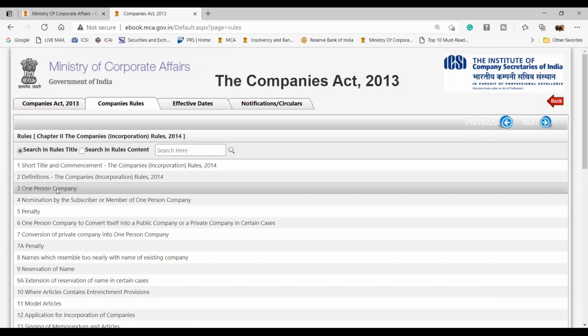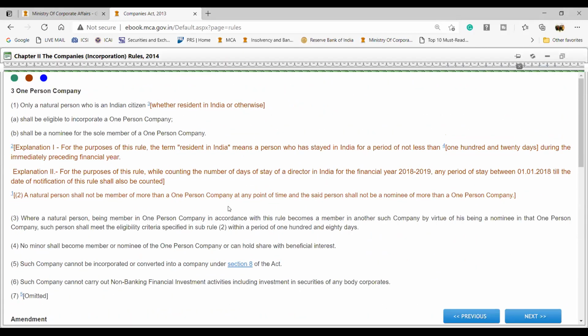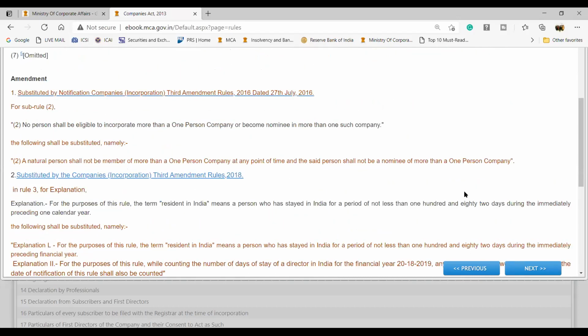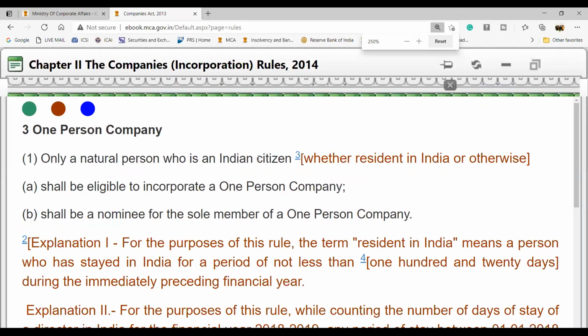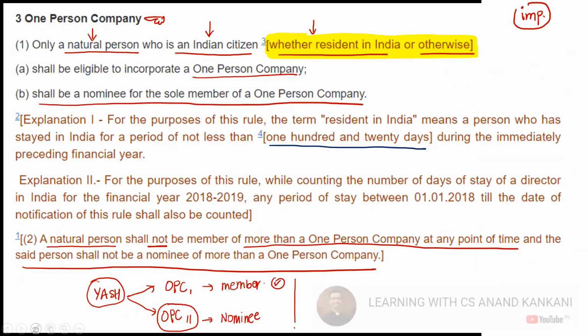So if you see here, can you see the amendment now? This part, can you see now? Whether resident in India or otherwise. Can you see this? Now, earlier it was like this. Earlier the act was like this. So I'll show you here. Okay, so earlier the act read like this.